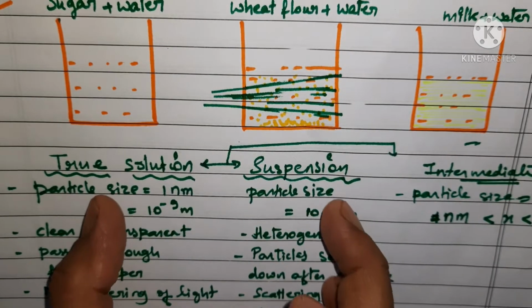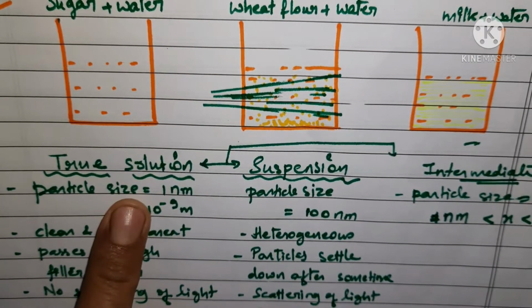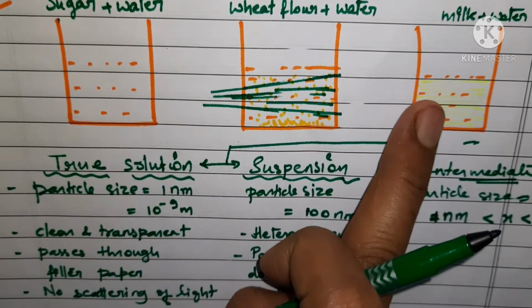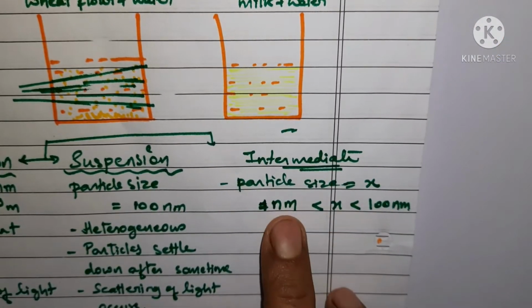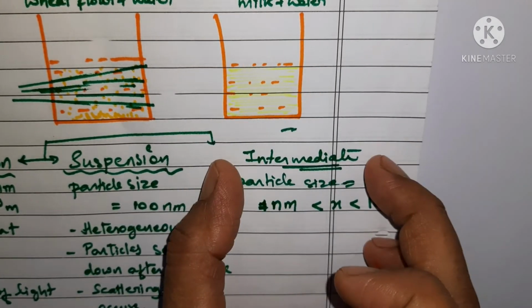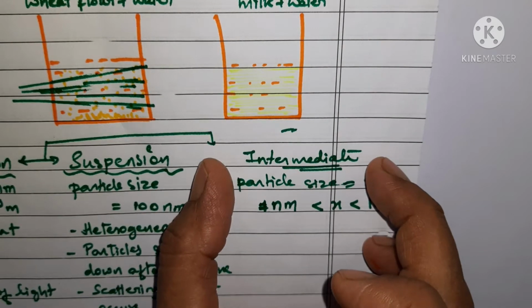It was in between the size of these two. It was greater than this size, and less than this size. So it was in between 1 nanometer to 100 nanometer, right? That is why we are using the word intermediate.